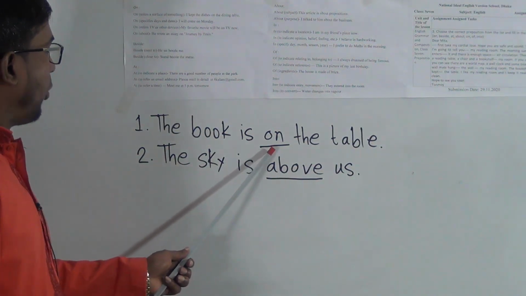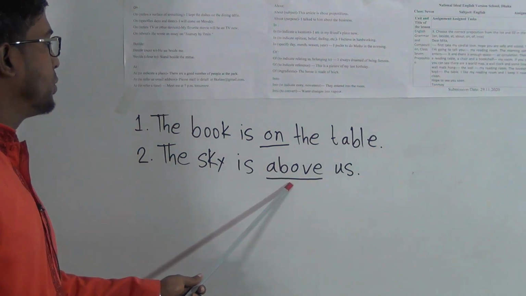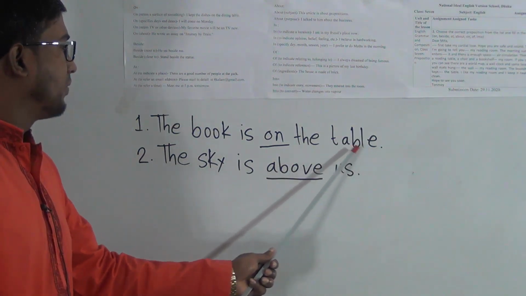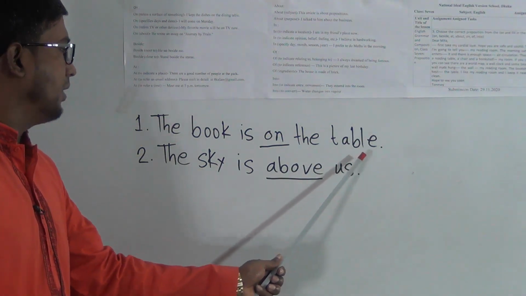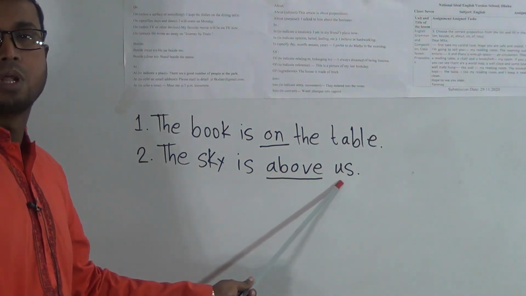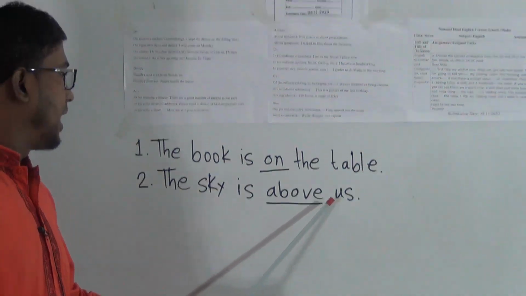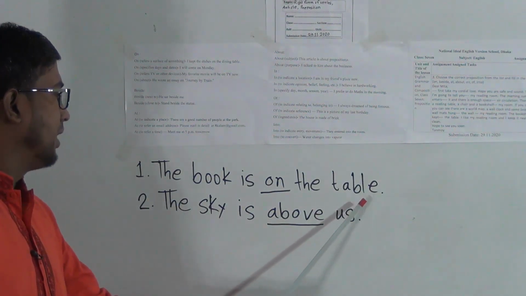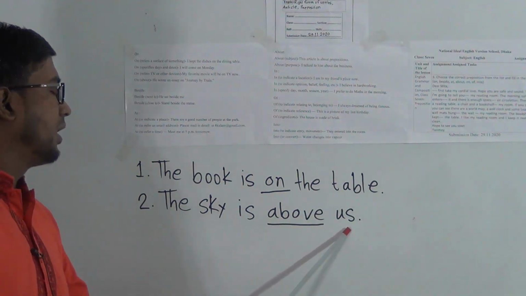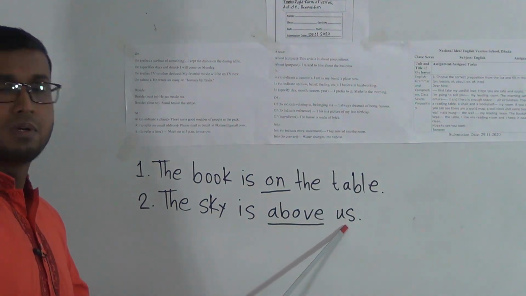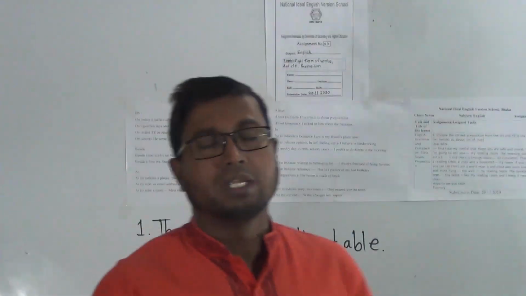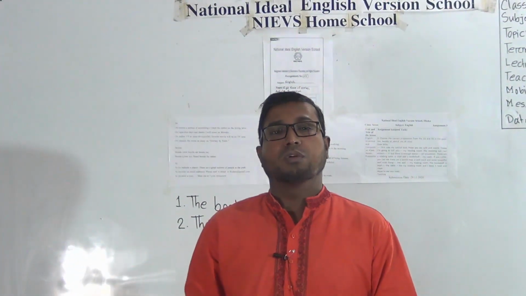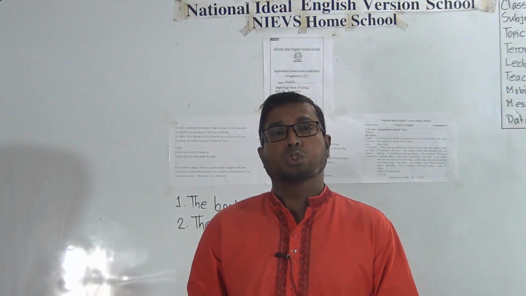Here we see that on and above, these 2 words are placed before the noun. For example, the table represents a noun and us represents a pronoun. I am telling again, on is placed before the table, that means noun, and above is placed before the pronoun. These 2 words are placed before a noun and a pronoun to show the relation.